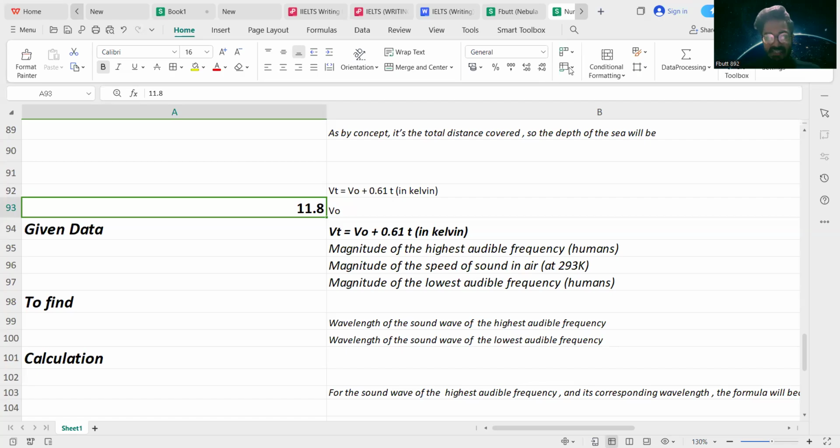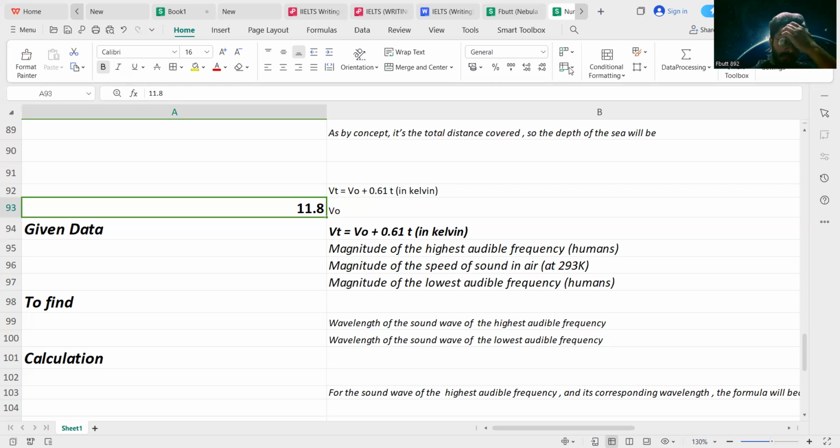Now I'm going to read the statement of the numerical 11.8. The statement is: the highest frequency sound humans can hear is about 20,000 hertz. What's the wavelength of sound in air at this particular frequency at a temperature of 20 degrees Celsius? And what is the wavelength of the lowest sounds we can hear, of about 20 hertz? Assume the speed of sound in air at 20 degrees Celsius is approximately 343 meters per second.